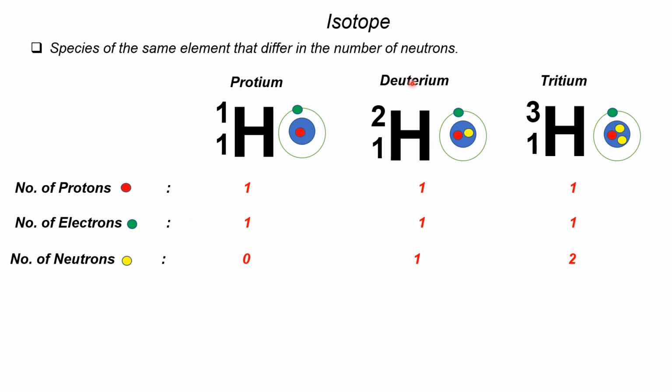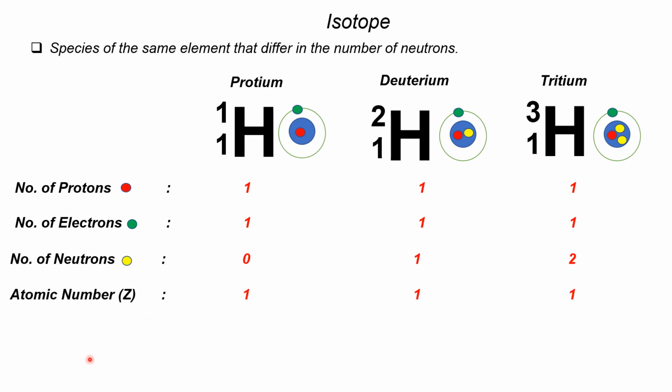But in deuterium there is 1 neutron, 1 yellow circle here, and 2 minus 1 is 1, so there is 1 neutron. And for tritium there are 2 neutrons here, because 3 minus 1. Getting the number of neutrons is just subtraction. You just subtract the number of protons, or the atomic number, from the nucleon number.